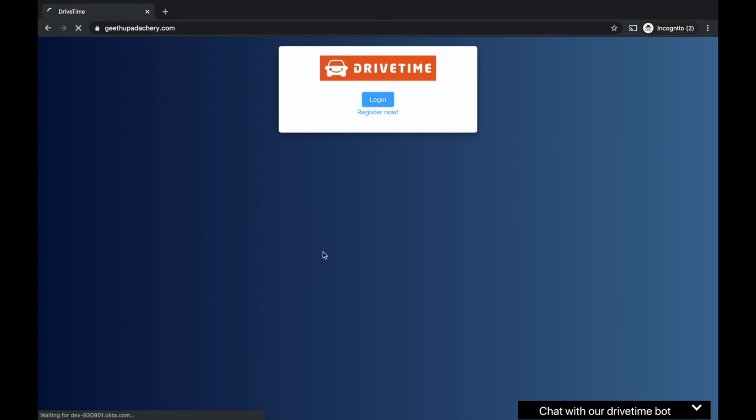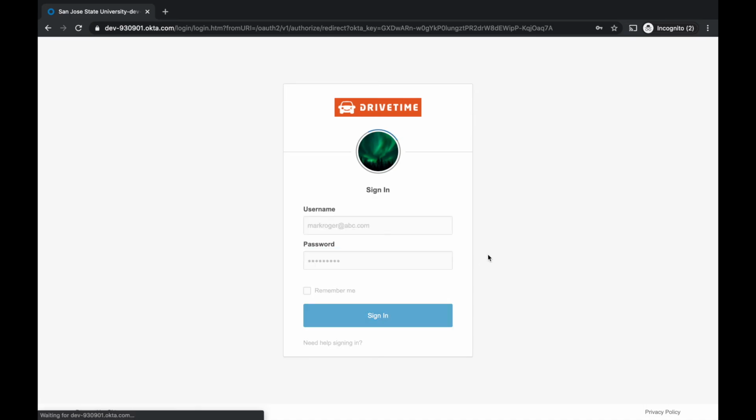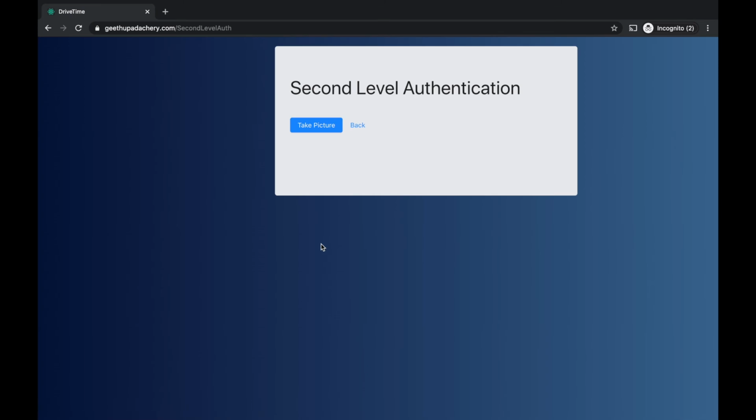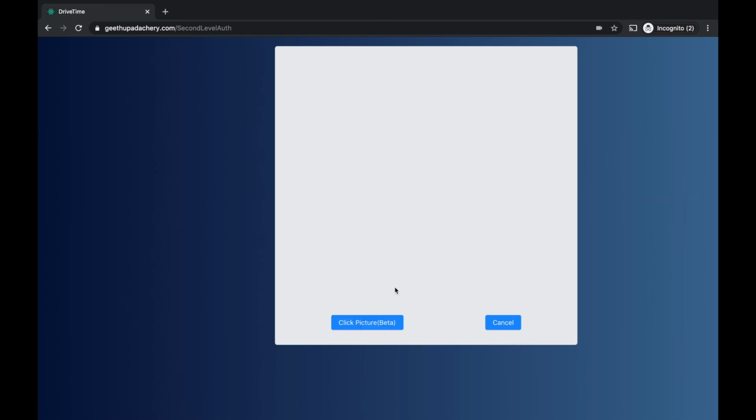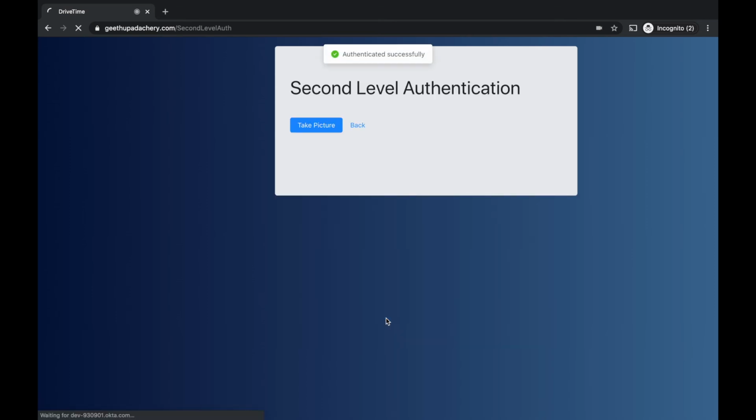Let's sign in as an instructor, Mark Roger. Now the password. Second level authentication with AWS Rekognition, and we are in.